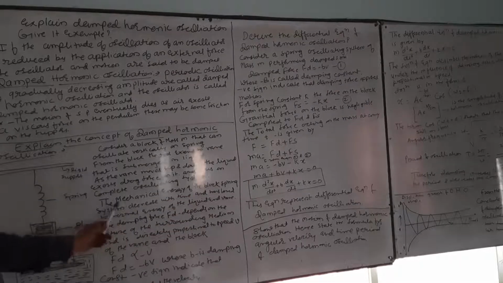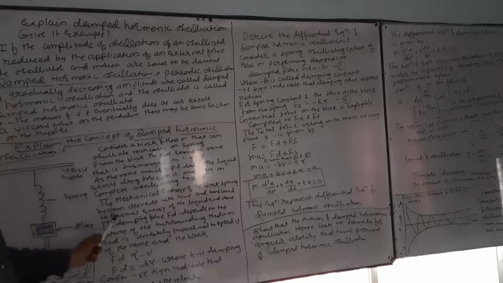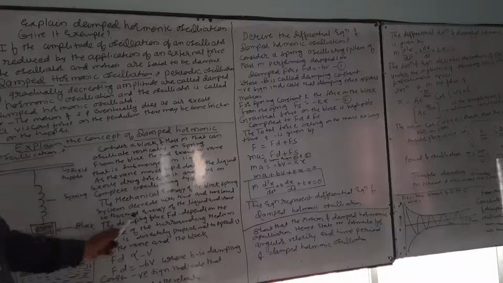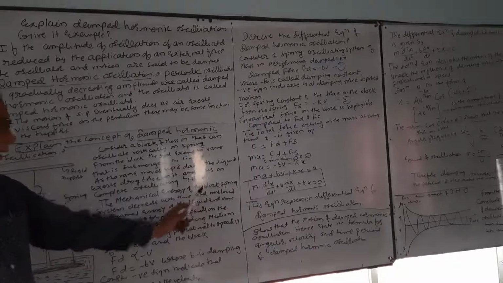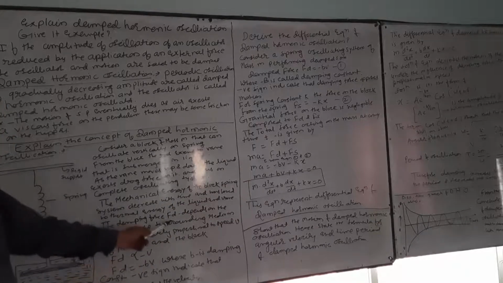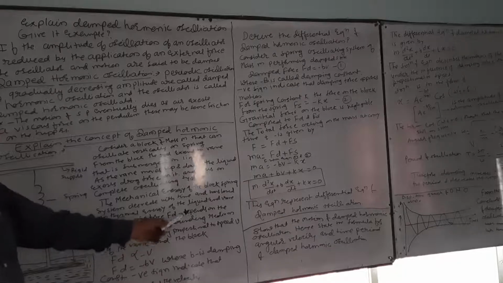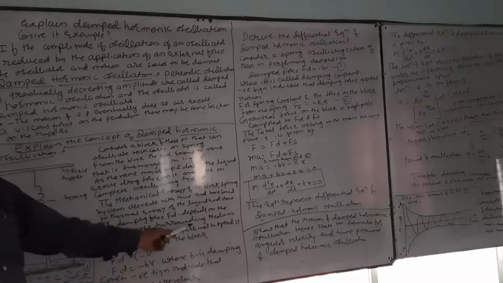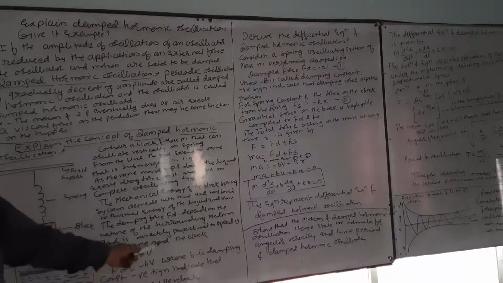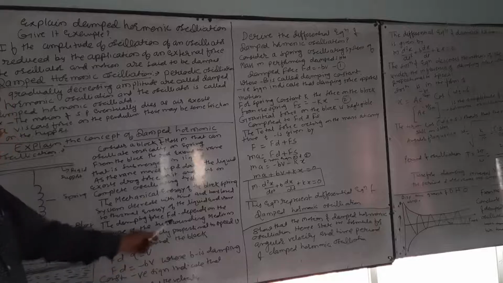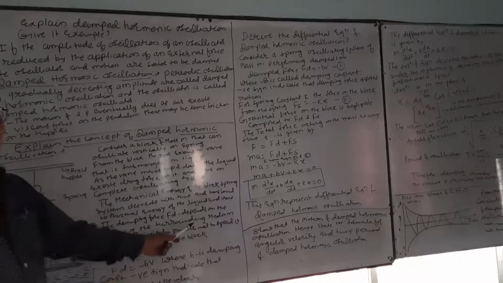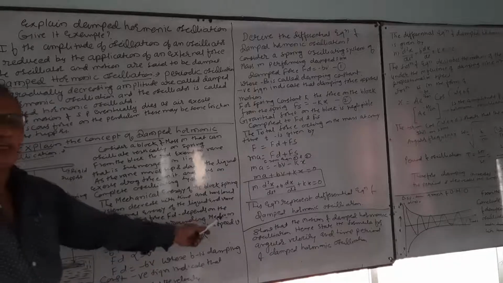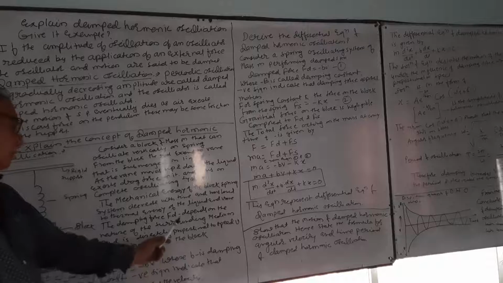This is important. The mechanical energy of the block-spring system decreases with time and is transferred to the thermal energy of the liquid and vane. The damping force Fd depends on the nature of the surrounding medium and is directly proportional to the speed v of the vane and the block.